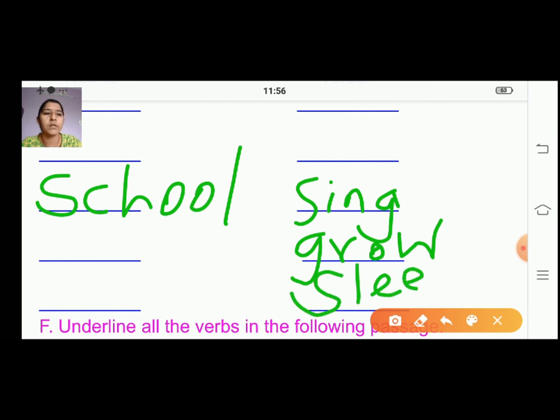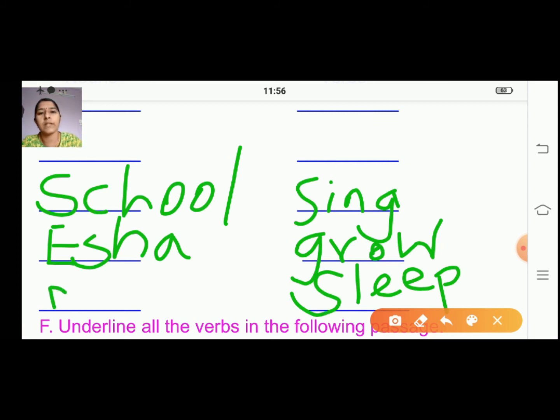The next one is Isha. Isha is a name. So it will be written here. And the last one will be mountain. Mountain also is a name. So you will write mountain here. You can just do it by yourself, children.